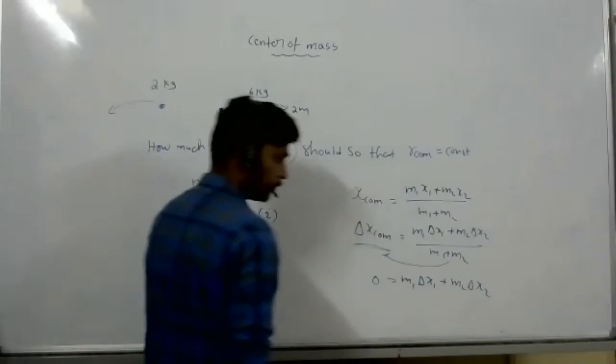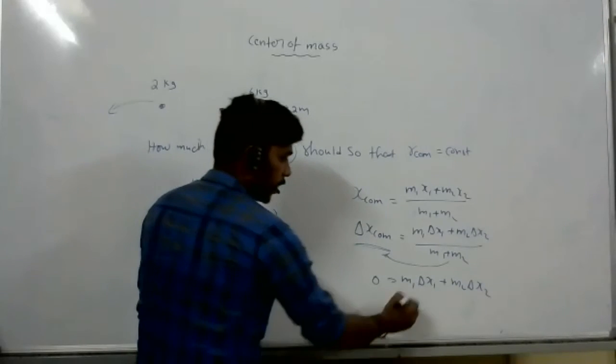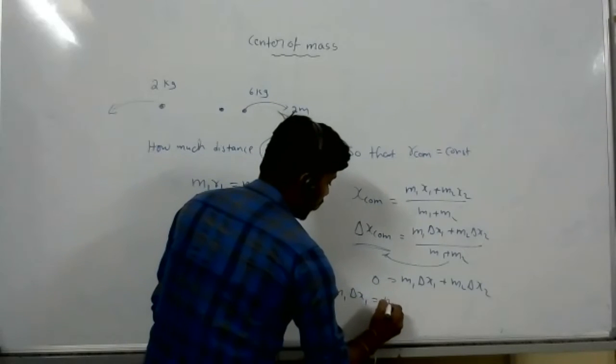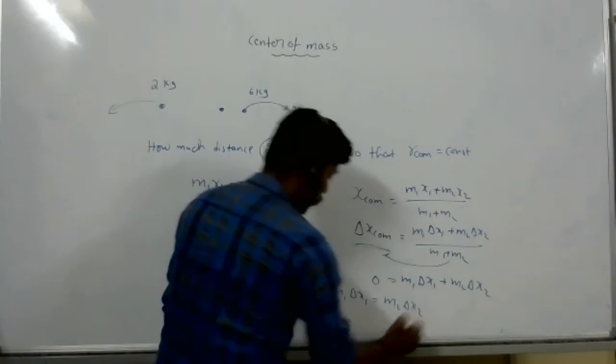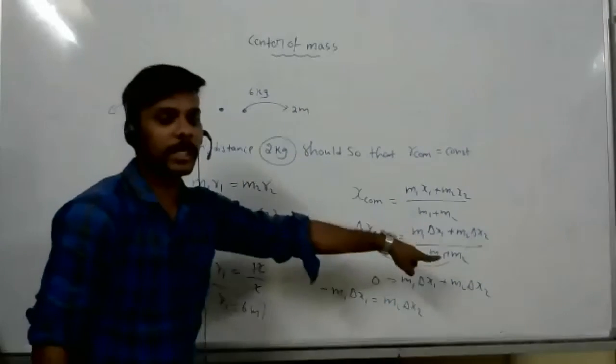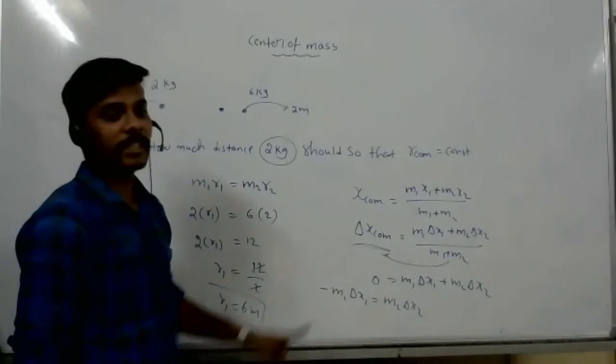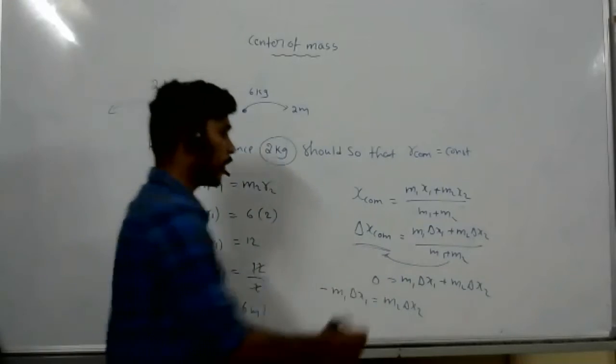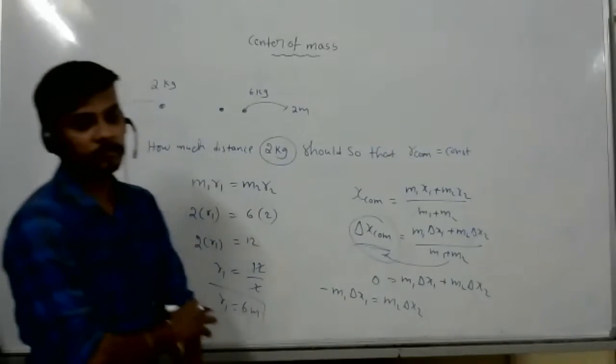So M1 delta X1 equals minus M2 delta X2. So if one body moves in this direction, the other body you have to move in the opposite direction, and only then is there no shift in the center of mass.